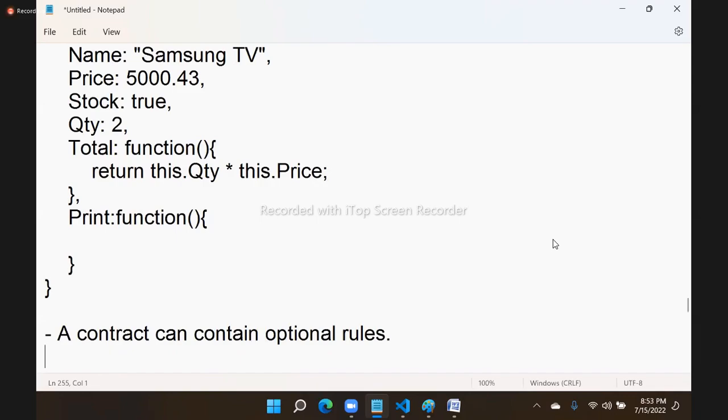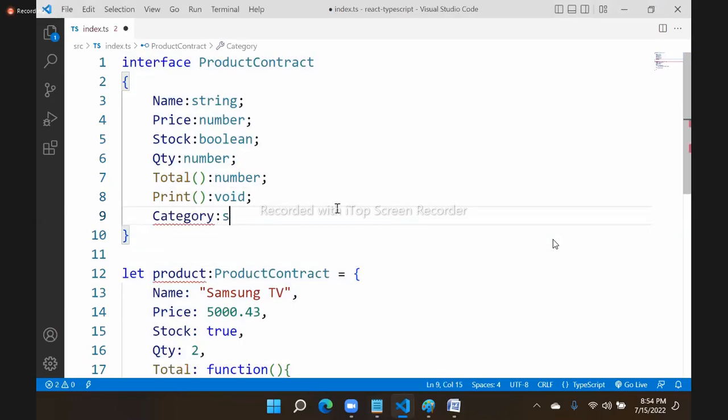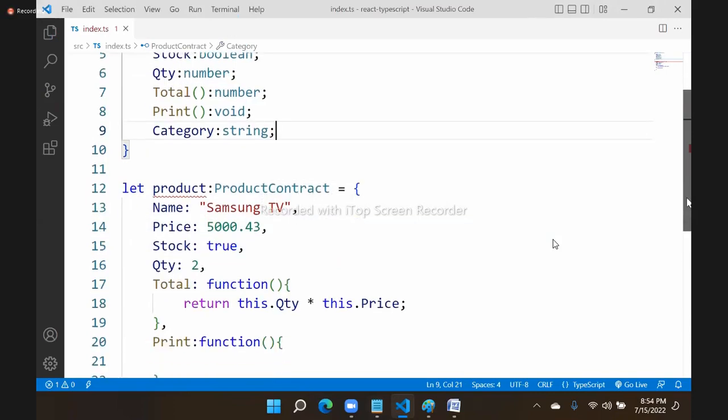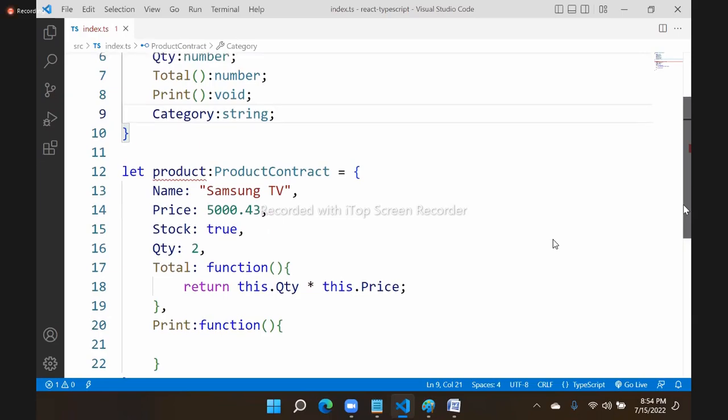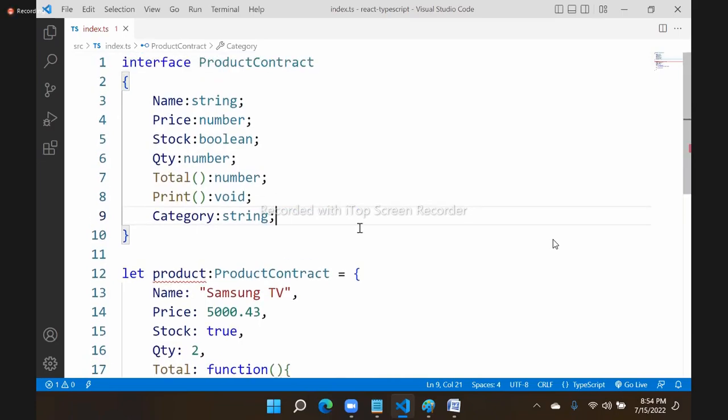If every rule is mandatory, then why can you have an optional rule? Some rules can be optional, right? Now, for example, see, in the contract we have category. Category is a string type. It is currently showing error because category needs to be implemented, it is mandatory, and you are not implementing it. As per the contract, category is required, but I can make it optional by using a question mark. We can make any method also optional using a question mark.